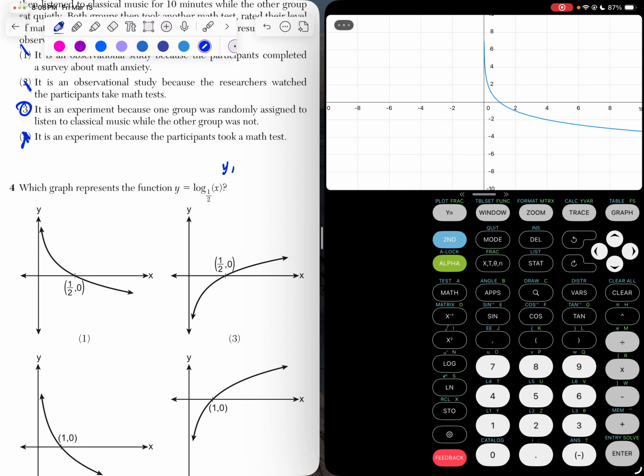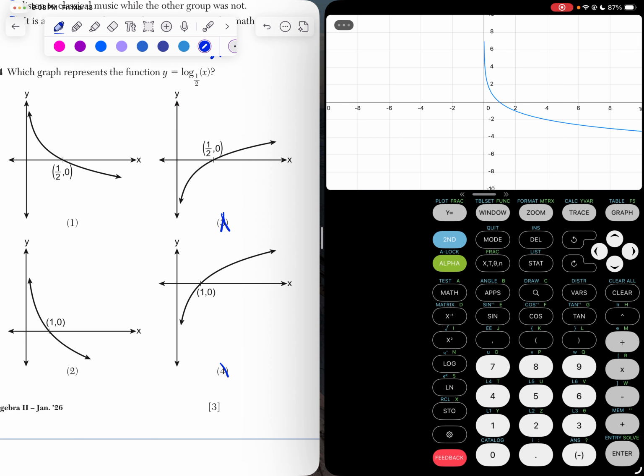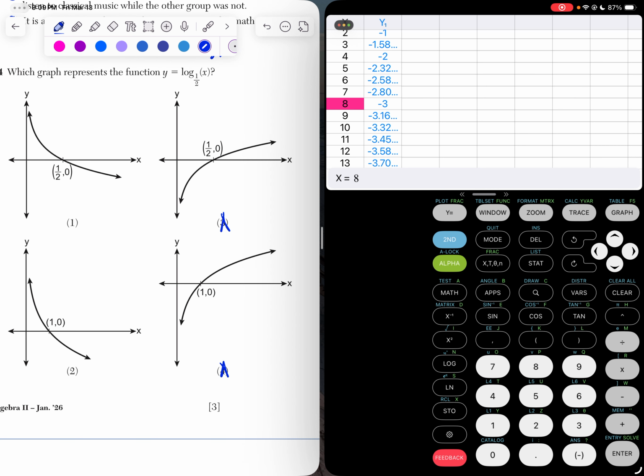So I'm going to cross out choice 3 because that doesn't match my graph. And I'm going to cross out choice 4 because that doesn't match my graph. So now I have to think, is it choice 1 or choice 2? So I'm going to hit second graph to look at my table. And I'm going to look at this key point right here of 1/2, 0, and 1, 0.